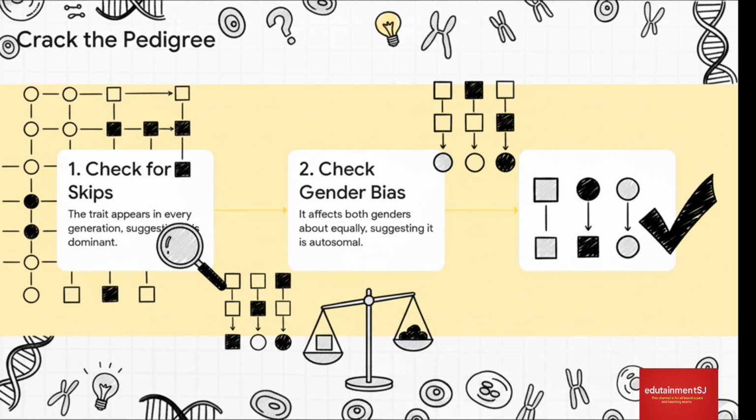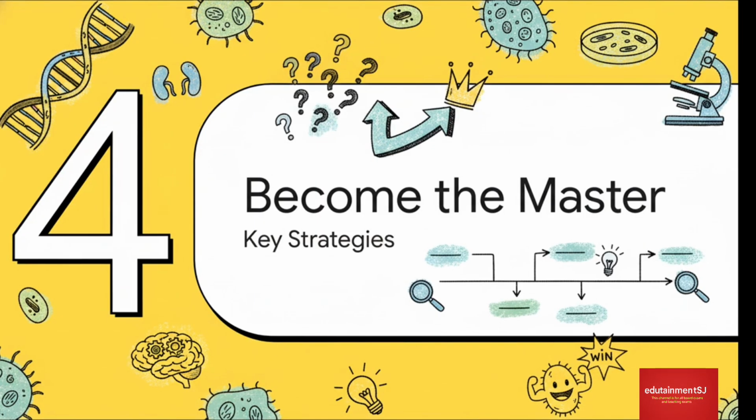And finally, step 3, you just test your theory. Look there in the middle. 2 affected parents have an unaffected child. That's the textbook sign of a dominant trait. It all adds up perfectly. Autosomal dominant. You did it. You made it through all 3 rounds.